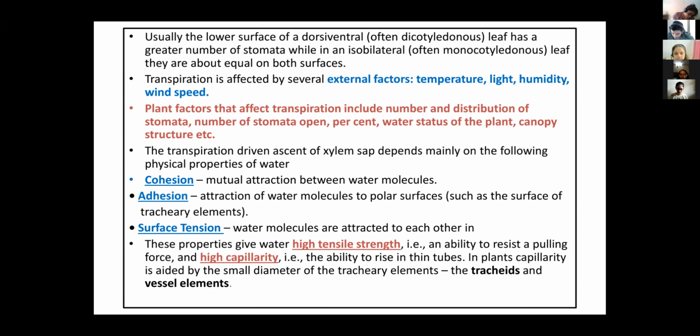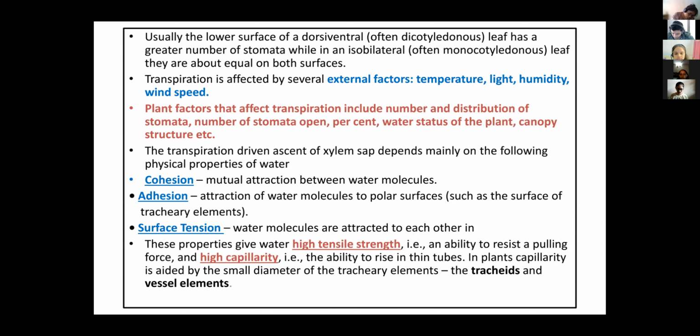Transpiration is lower in still air because water vapor accumulates around the transpiring organ. Okay. This air movement, wind speed, helps in cooling the plant parts, cooling the particular leaf area, the transpiring organs. Next. So the external factors are temperature, light, humidity, wind speed.